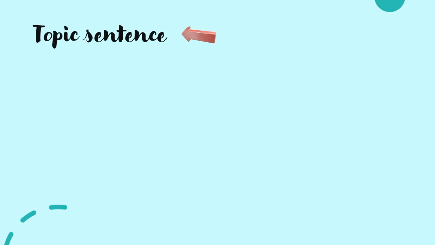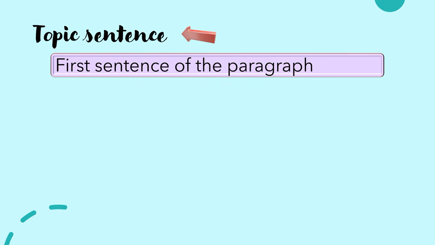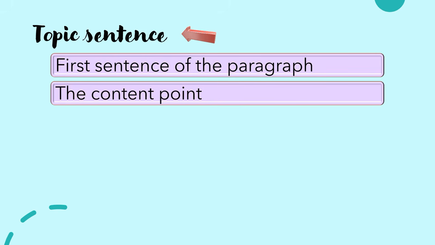Let's now look at what a topic sentence is and how to write it. The topic sentence is the first sentence of your content paragraph. It is where you write your content points. And this is how you write your topic sentence.